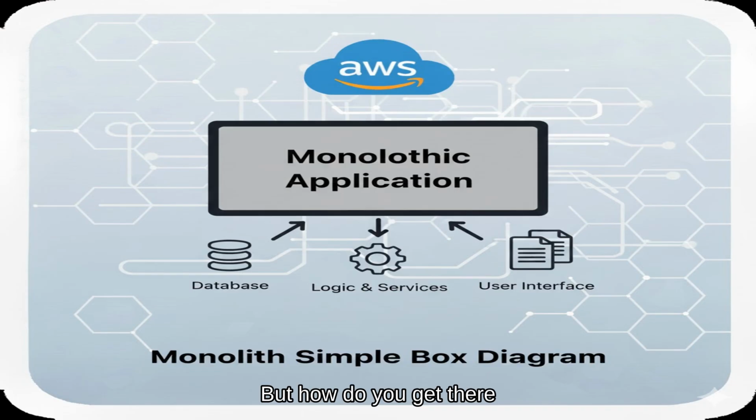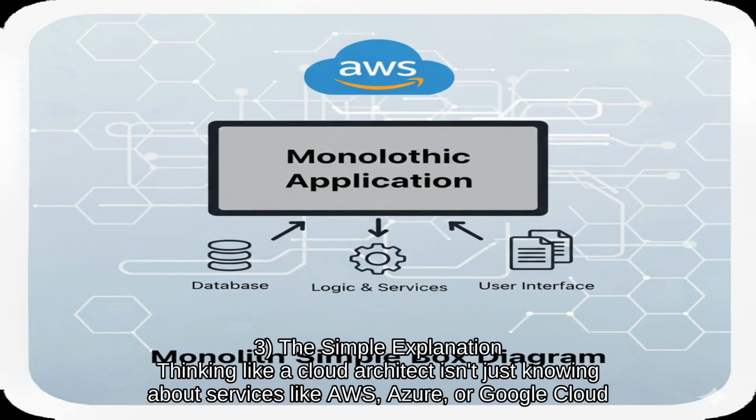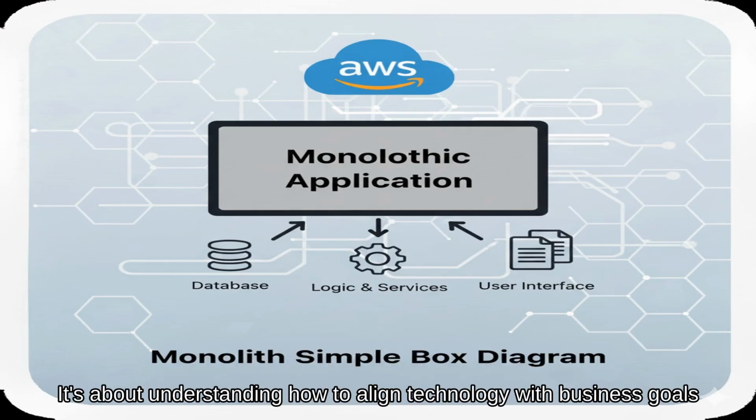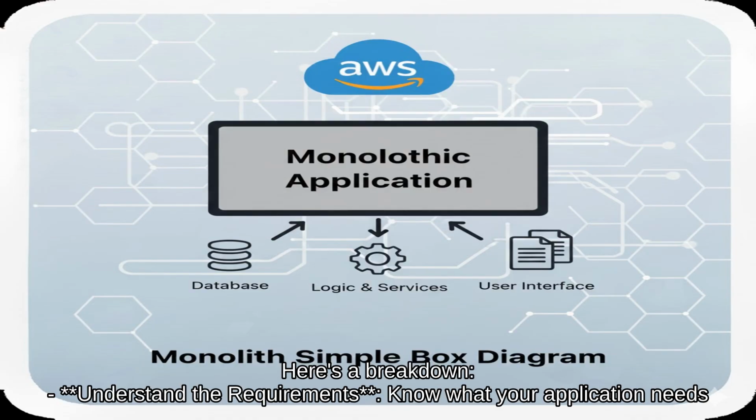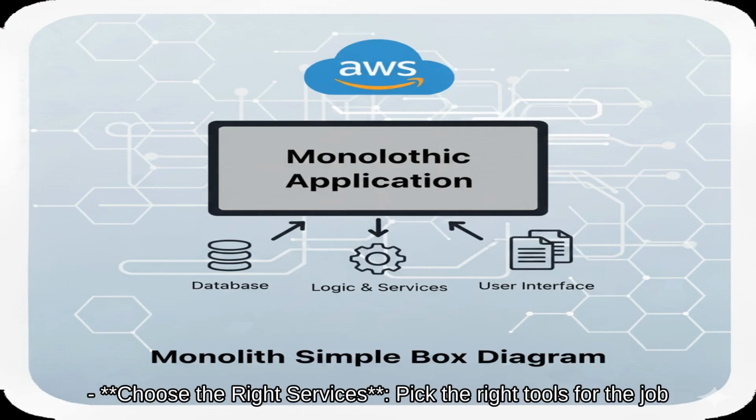The simple explanation: thinking like a cloud architect isn't just about knowing services like AWS, Azure, or Google Cloud. It's about understanding how to align technology with business goals. Here's a breakdown. Understand the requirements, know what your application needs. Choose the right services, pick the right tools for the job.